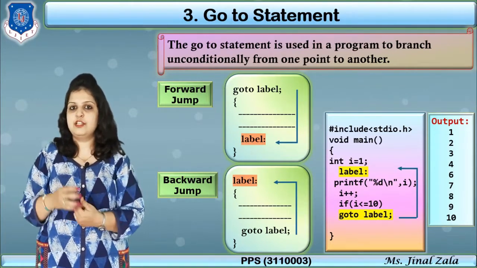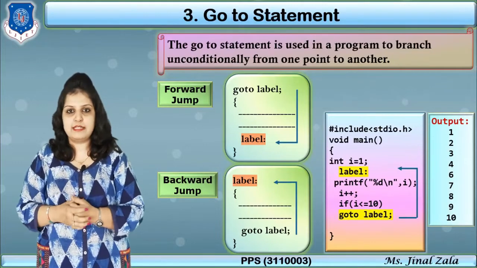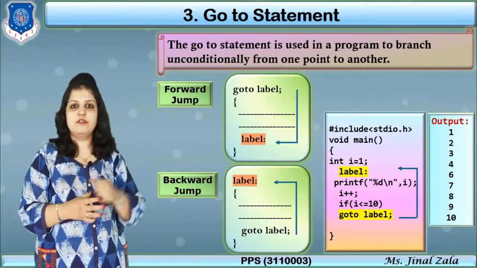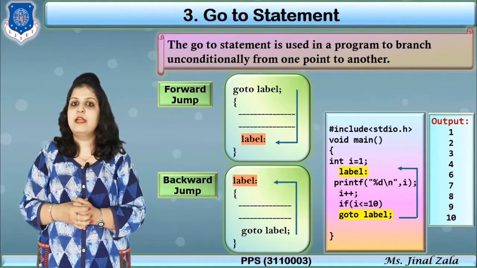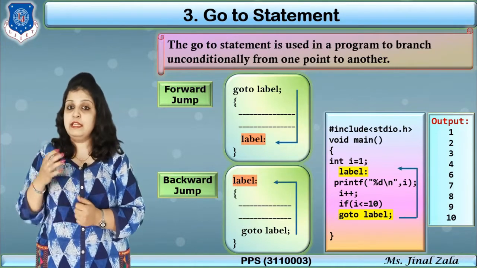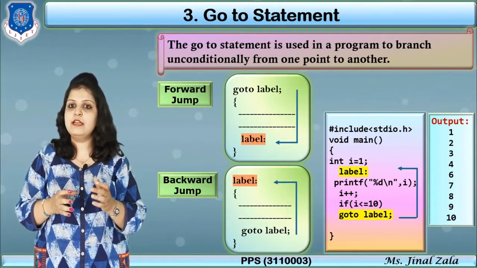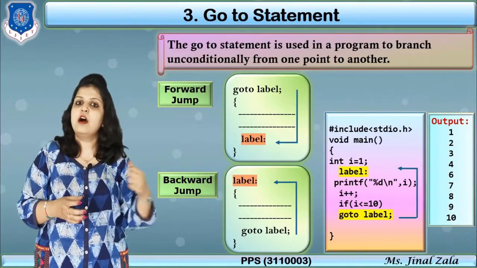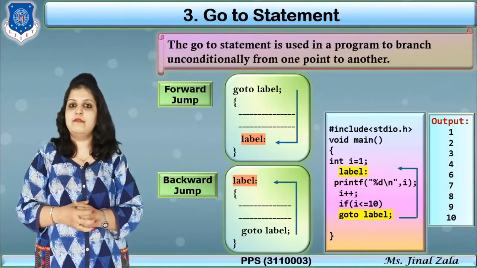Now check the condition: 3 less than or equal to 10? Yes. So again goto label. Our control goes to the label and again printf i. Our current i value is 3. In this way, when i becomes 10, 10 less than or equal to 10, condition true, again goto label and printf 10.